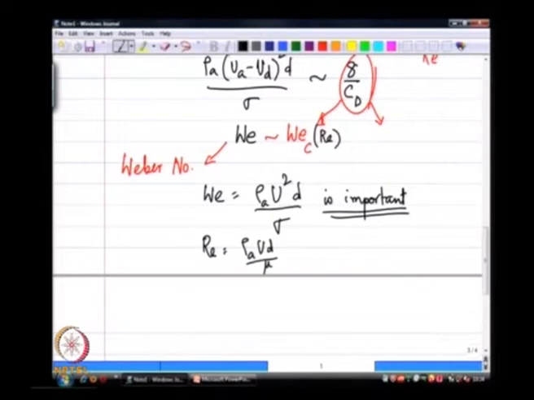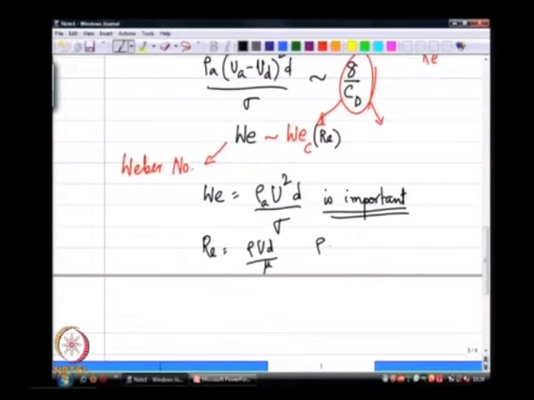So, now I ask the same question. I will not answer it right away, but I will ask the question and then answer. If I write the Reynolds number as rho u d over mu, is it rho A or rho L, and is it mu A or mu L? That depends again on what you want the Reynolds number to convey.